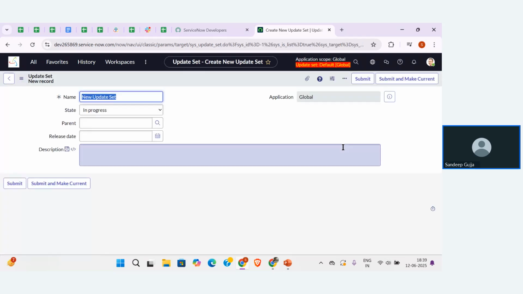So here I can name the update set. Let me name that as Test Cohort 1. Cohort 2. Test Cohort 2.